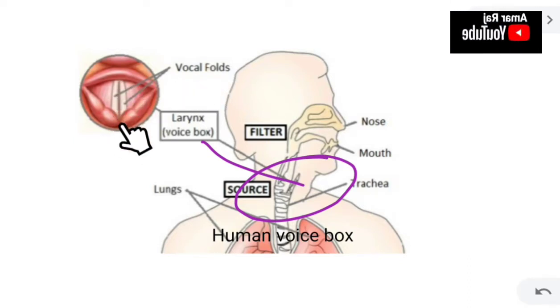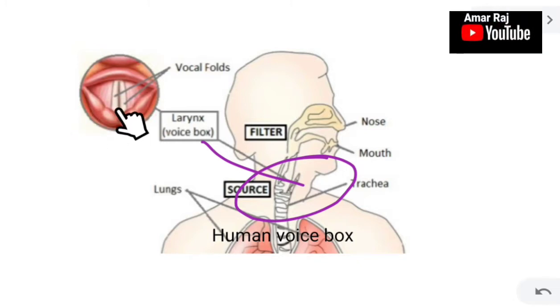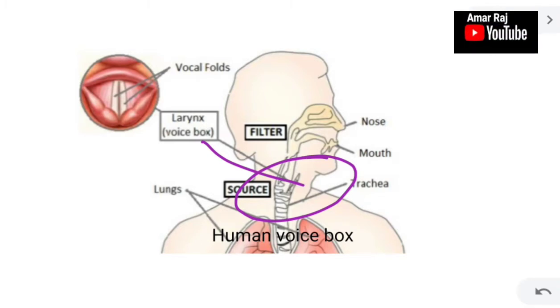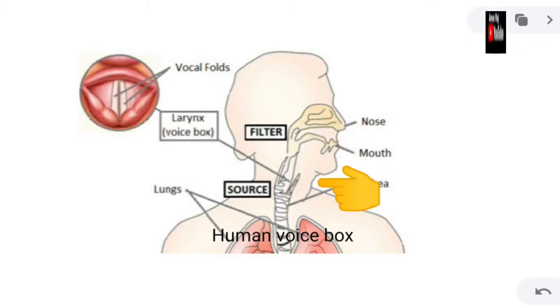When air passes between the gap of two vocal cords, the sound is produced. When we speak, we force air through the gap of two vocal cords, which makes the vocal cords vibrate, and thus when we speak, we produce sound. So here also you can feel the vibration of your vocal cords inside your throat with your palm.